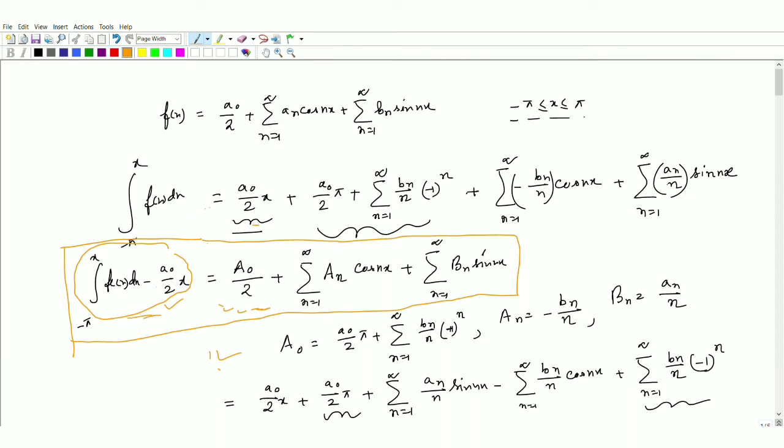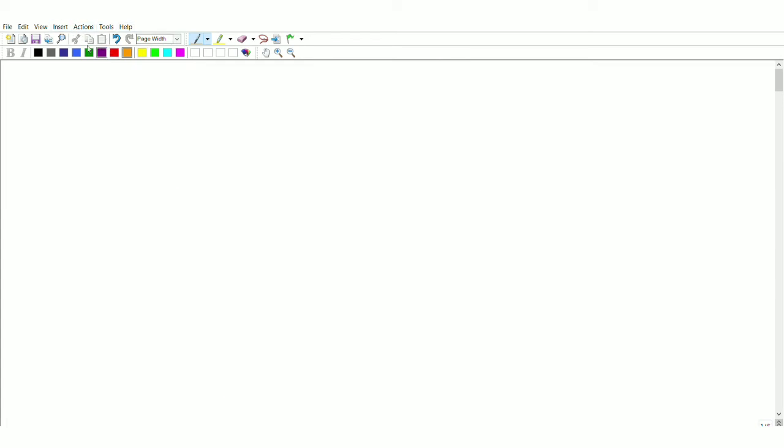Now we'll take one example, the simplest example that I frequently use. Suppose you have been given the Fourier series of x, that is an odd function, from minus pi to pi. We know the Fourier series of x is summation 1 to infinity 2 times minus 1 to the power n plus 1 divided by n, sin nx.